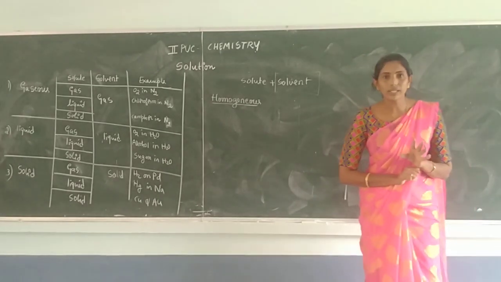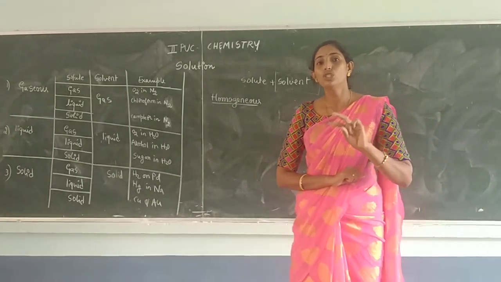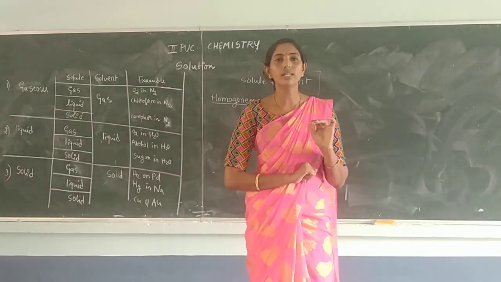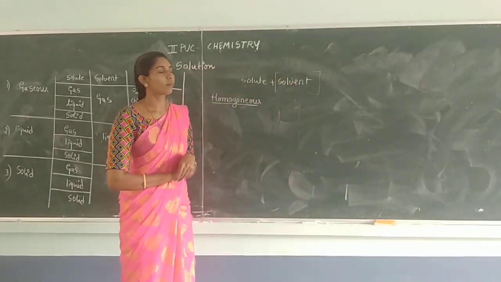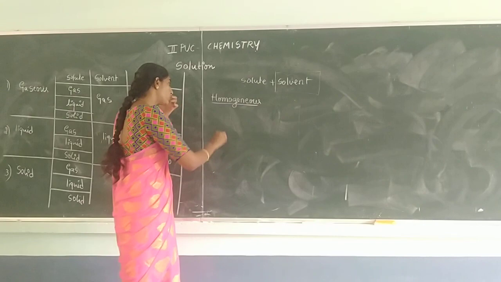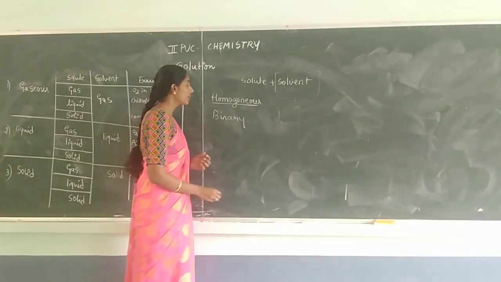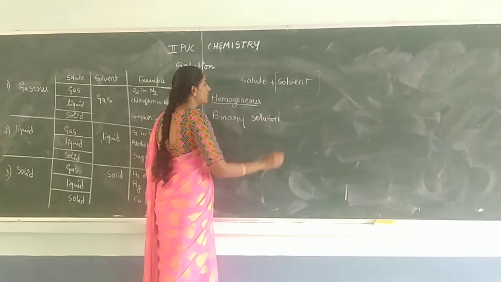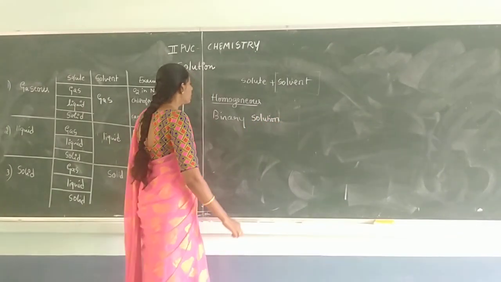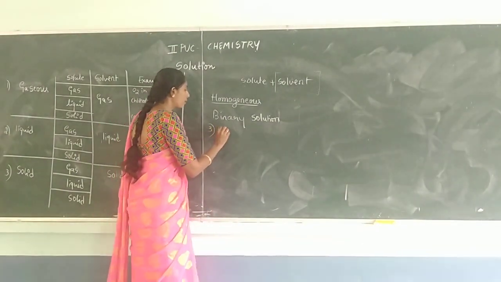Right? What do you mean by a binary solution? Binary solution means solutions having two components. So in your syllabus, we will discuss in detail the binary solutions. So binary solutions means solutions having two components. There are different binary solutions present. There are three types of binary solutions present.